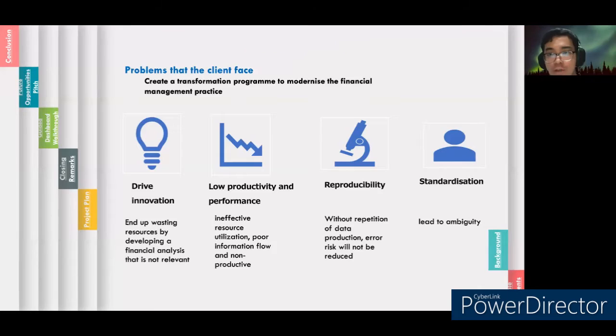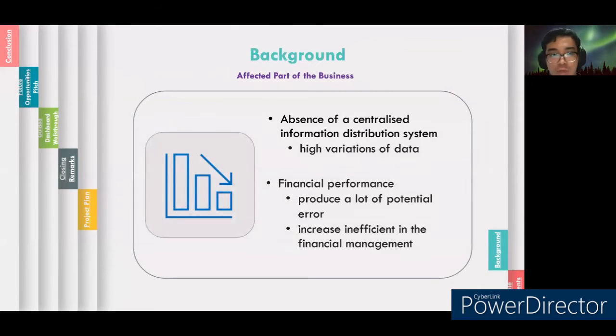Next will be the affected part of the business. Without a centralized information distribution system, high variations of the data will be produced. Due to high variations of the data, the financial performance will be affected negatively. This produces a lot of potential errors and makes financial management increasingly inefficient.